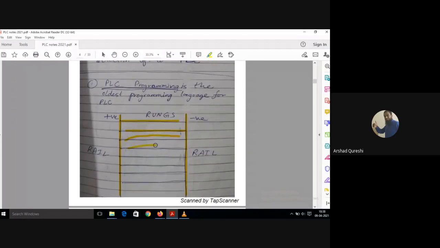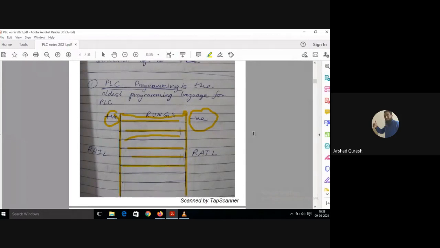One by one you have to write the program. You can consider this side as positive and this side as negative. So when the connection from the positive side gets connected with the negative side, then only you will get the output.